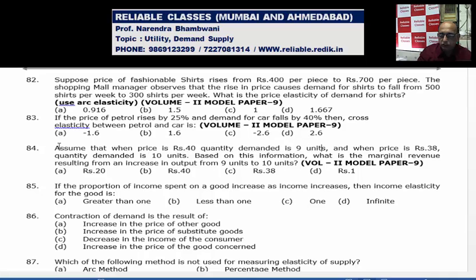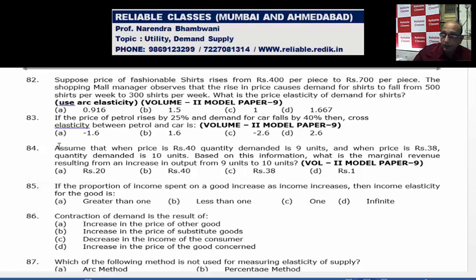And now your collection is 38 into 10, which is 380. So there is an increase in revenue by rupees how much? 20 rupees.